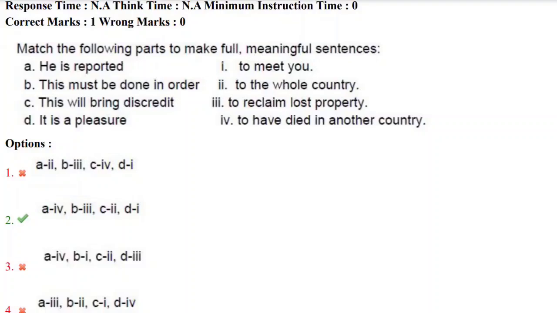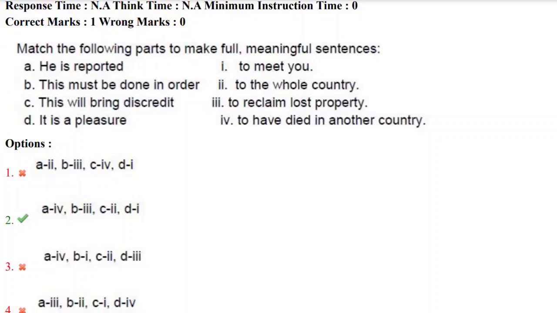It is a pleasure to meet you. It is a general sentence which we use in our daily life. So we have the first match. We got the correct match, that is D1. Let's look at the options. In the options, the first option and the second option have D matched with the first item in the second set. So we have two options which could be the correct answer, that is 1 and 2. And here you need to eliminate the third and fourth options.